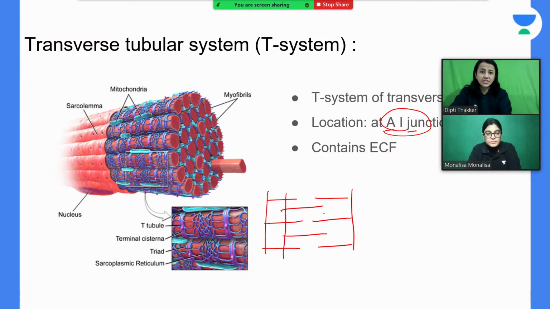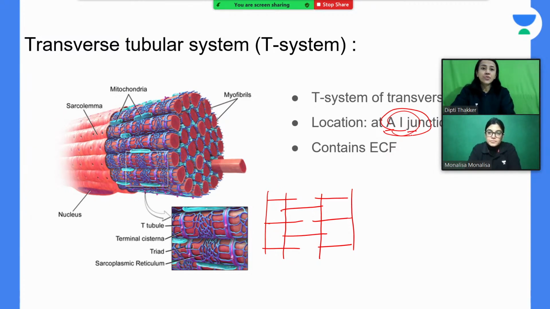This is one AI junction, this is the other AI junction, the junction between A band and I band. So we have two sarcotubular systems in one sarcomere. This is in skeletal muscle only. In cardiac muscle, there is one sarcotubular system per sarcomere.